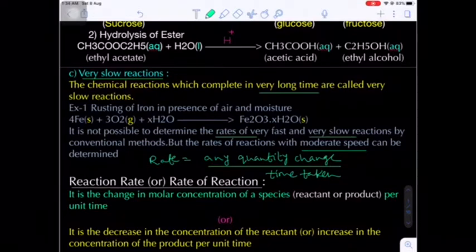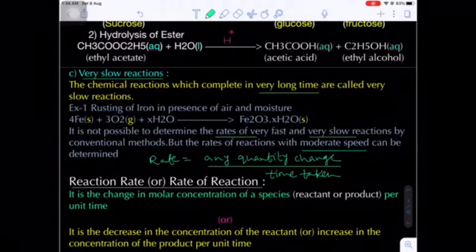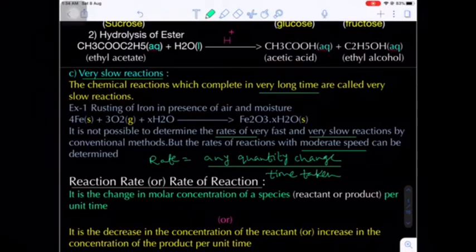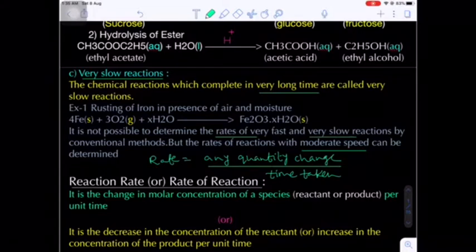Similarly, in chemical reactions, what is the quantity changing? Concentration. Initially the reactants have a very high concentration. As time starts and the reaction progresses, the reactants are slowly converted into products. That means the concentration of reactants gradually decreases, and the concentration of products increases.